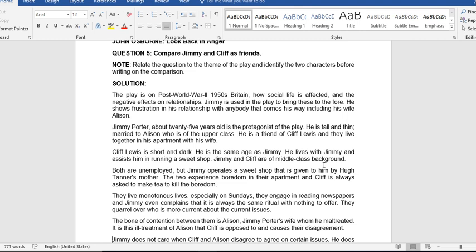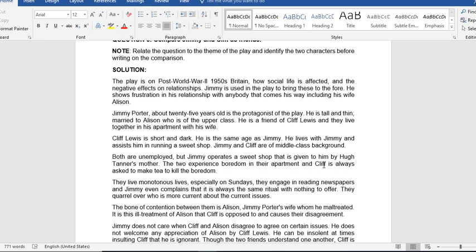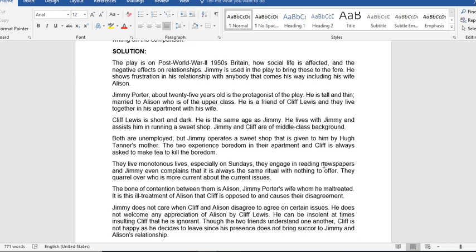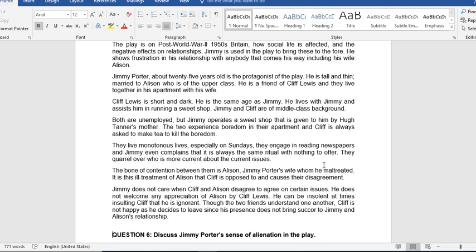Jimmy Potter, about 25 years old, is the protagonist of the play. He is tall and thin, married to Alison, who is of the upper class. He is a friend of Cliff Lewis, and they live together in his apartment with his wife. Cliff Lewis is short and dark. He is the same age as Jimmy. He lives with Jimmy and assists him in running a sweet shop. Jimmy and Cliff are of middle-class background.